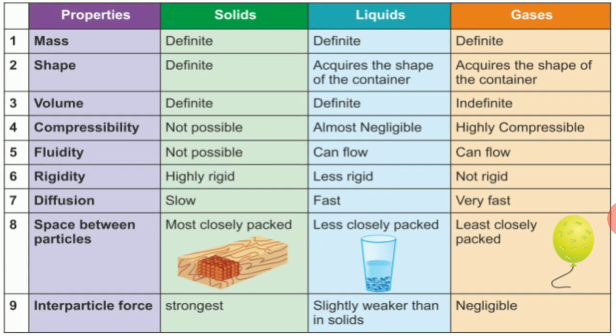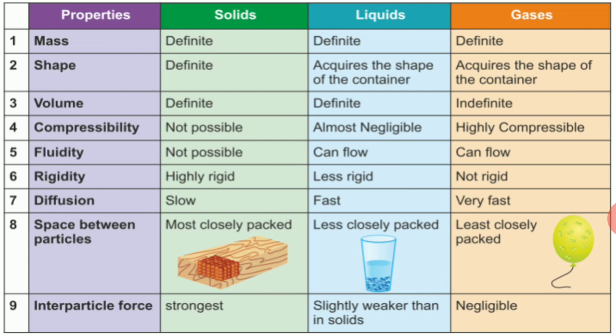Based on these characteristics or properties, let us differentiate between solids, liquids and gases. Mass: solids have definite mass, liquids have definite mass, gases also have definite mass. Shape: solids have a definite shape, liquids acquire the shape of the container, gases acquire the shape of the container.